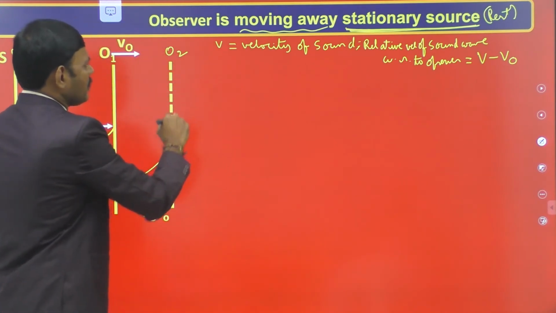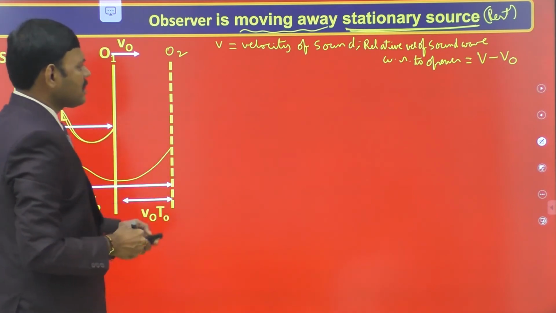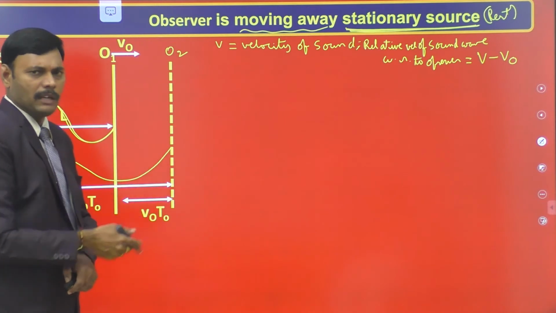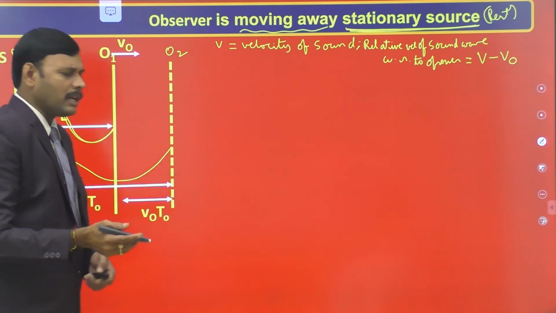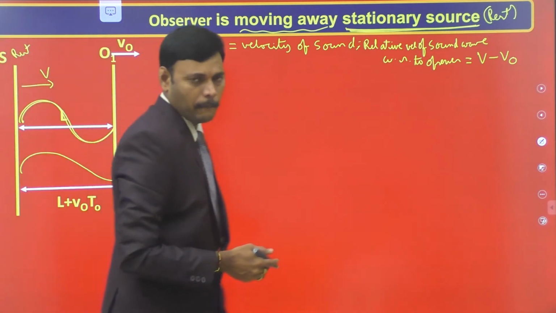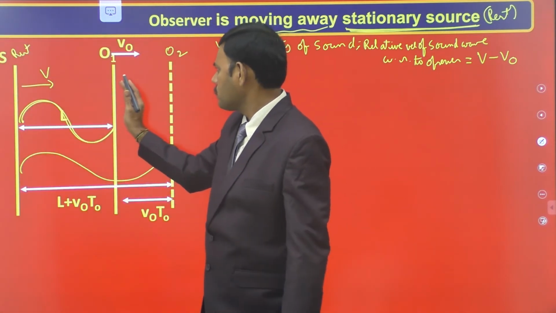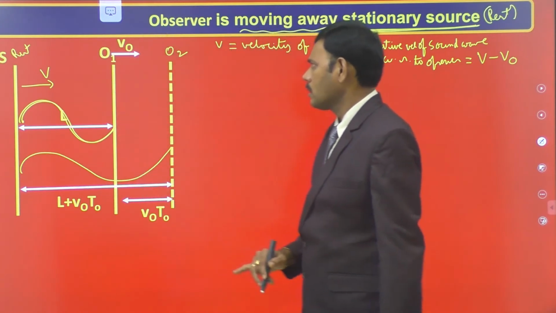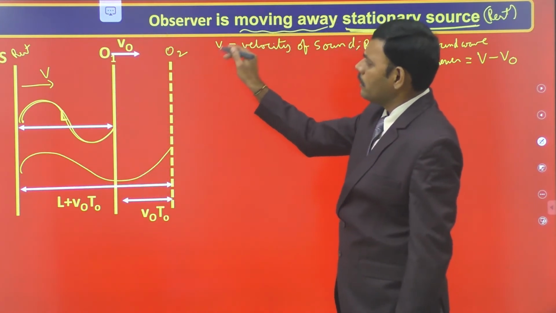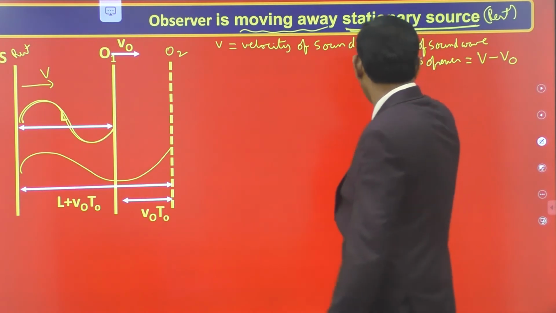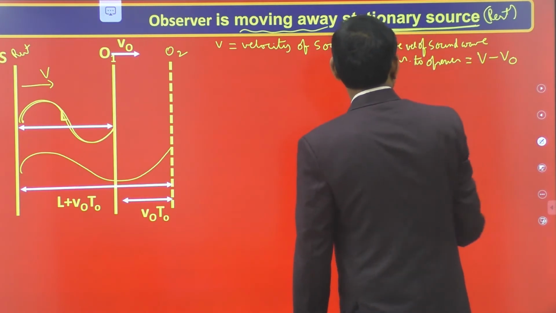Actually, the velocity of the sound is v. If the observer is stationary, he receives the sound with velocity v. As the observer is moving away, the sound wave is approaching after emission. The sound wave is approaching the observer with v. At the same time, the observer is moving away with velocity v naught. Therefore, the relative velocity of the sound wave with respect to the observer is v minus v naught.